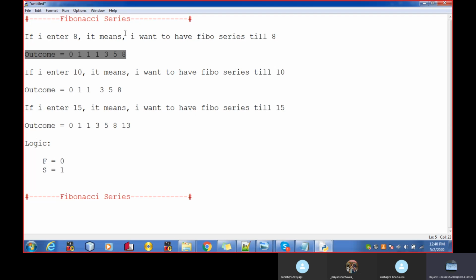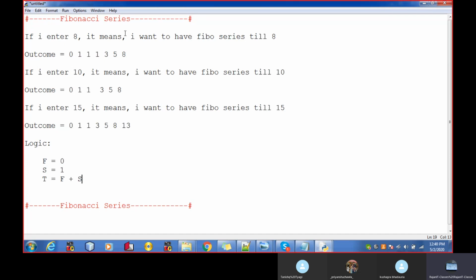It means your F is always 0 and your S is always 1, if I talk about the very first two numbers. So what will be my third number? My third number will be F plus S, and it becomes 1.